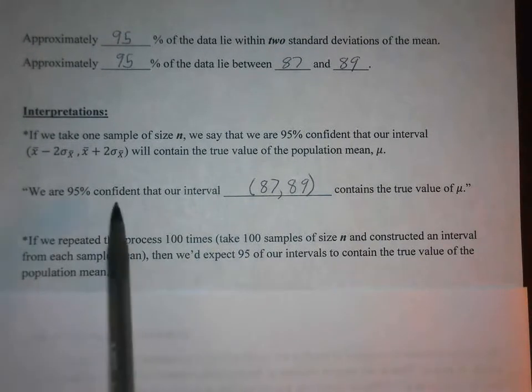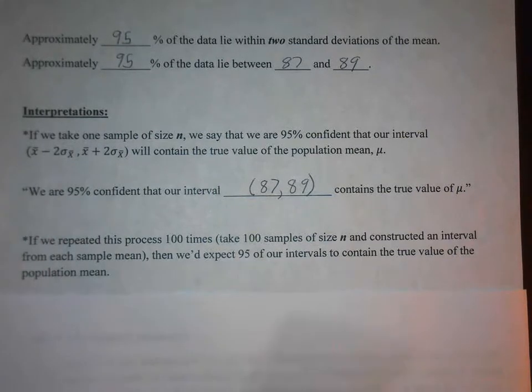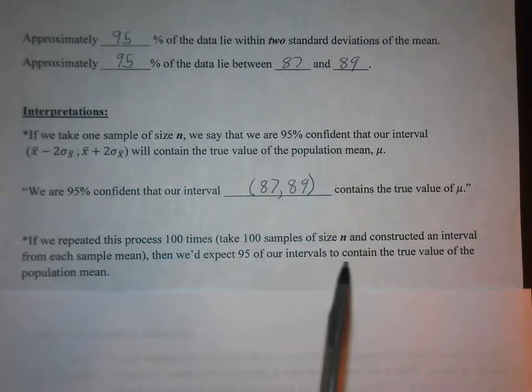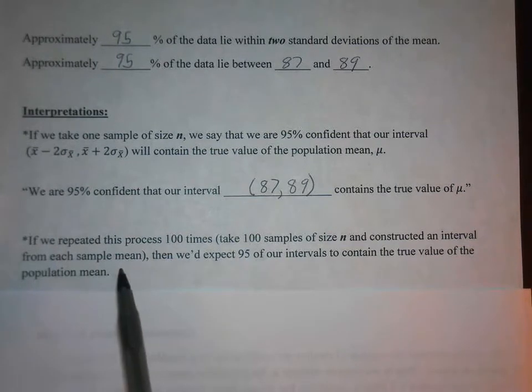So for a 95% confidence interval, if we repeated this process 100 times, meaning take 100 samples of size n and construct an interval for each sample mean, we did 2 of them already with 87.2 and 88 as our sample means. So if we did that 100 times and constructed an interval around each sample mean, we'd expect 95 of those intervals to contain the true value of the population mean.